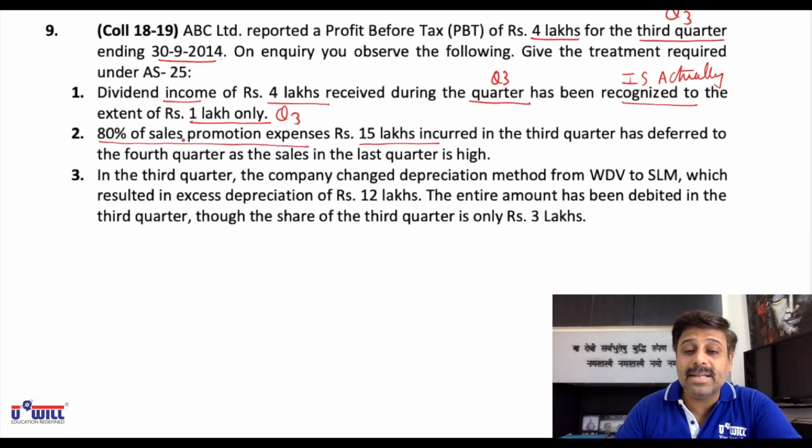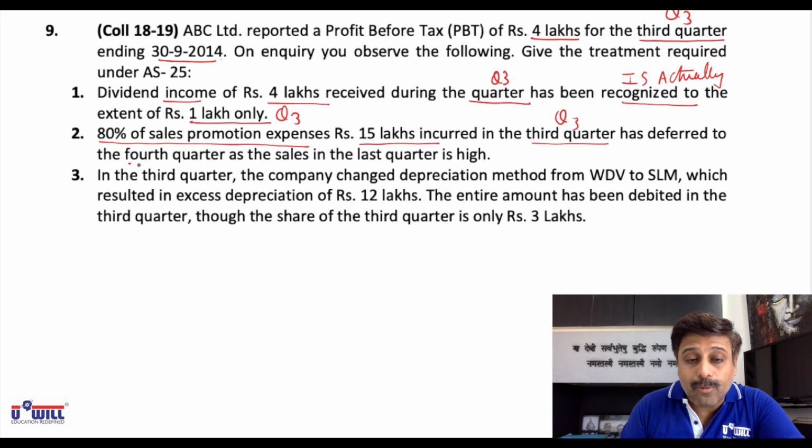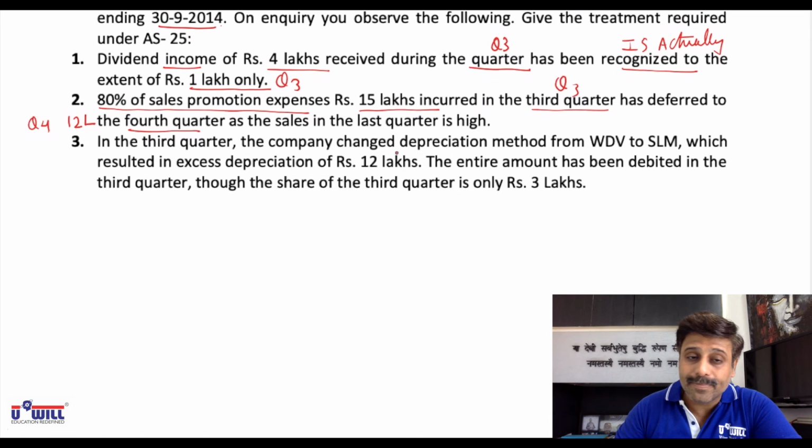So 15 lakhs, 80%, 12 lakhs, incurred in quarter 3, has been deferred to the fourth quarter as the sales in last quarter is high. Now what is 80% of 15 lakhs? 12 lakhs. So 12 lakhs has been taken in fourth quarter as the sales in last quarter is very high.